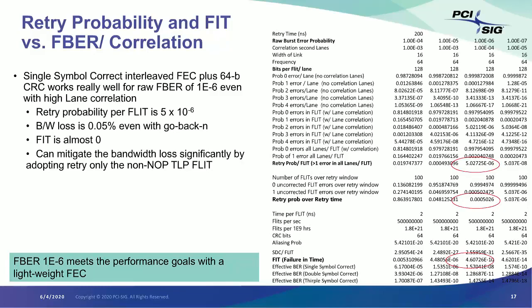You can see that is 0.05%, even with a go back n scheme. And then the FIT, which is the next circle that is round, that you see in red color, it's around 10 to the power minus 10, so it's close to 0. As you can see, with 10 to the power minus 6, we are doing really, really well in terms of our performance metric, even with a lightweight FEC. But if we went with 10 to the power minus 4, you will see that my bandwidth loss would have been close to 5%, which is just unacceptable.